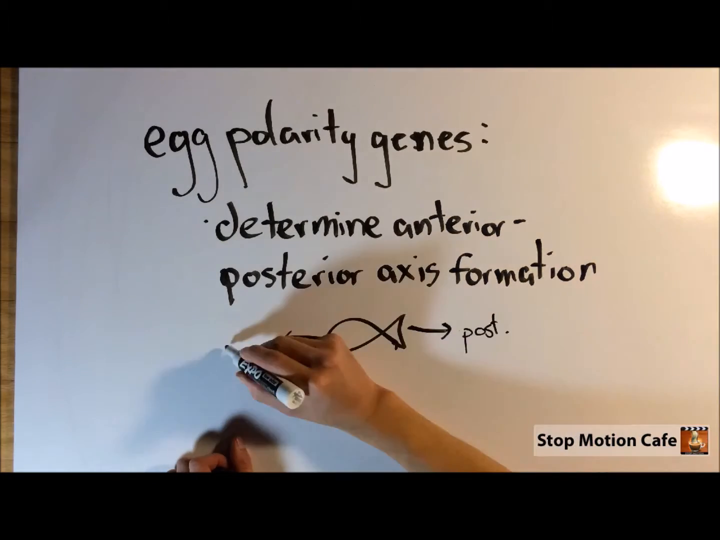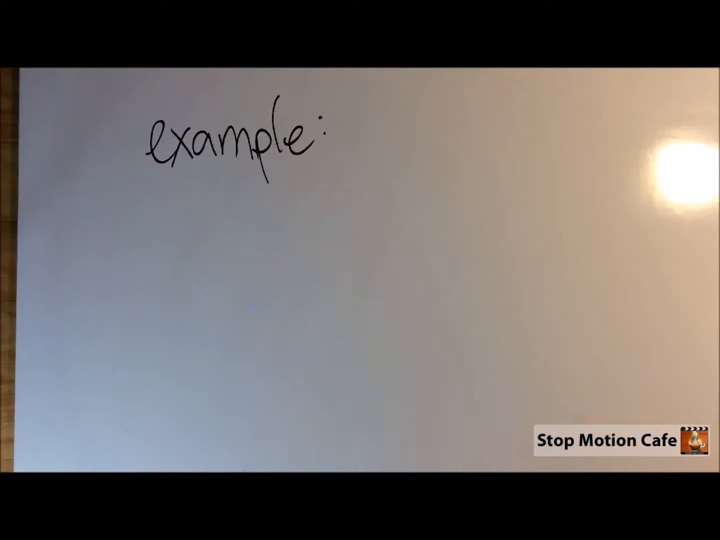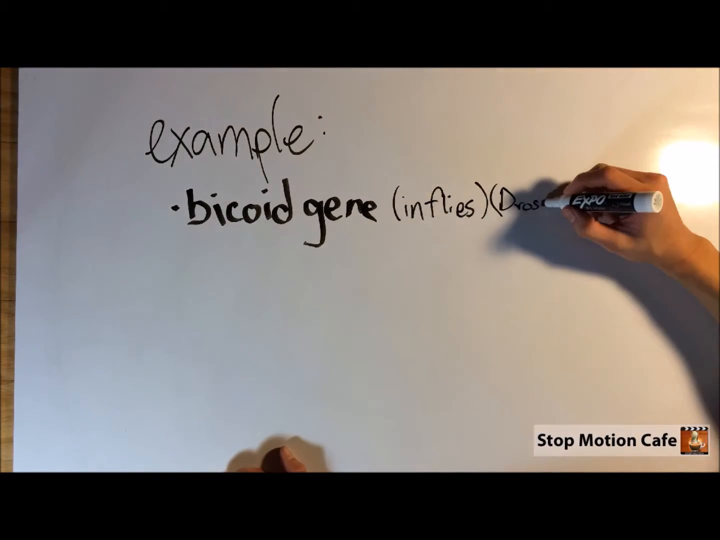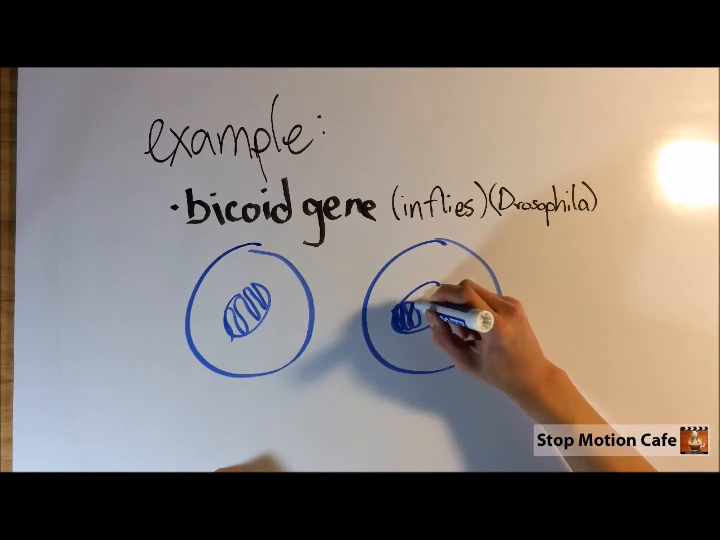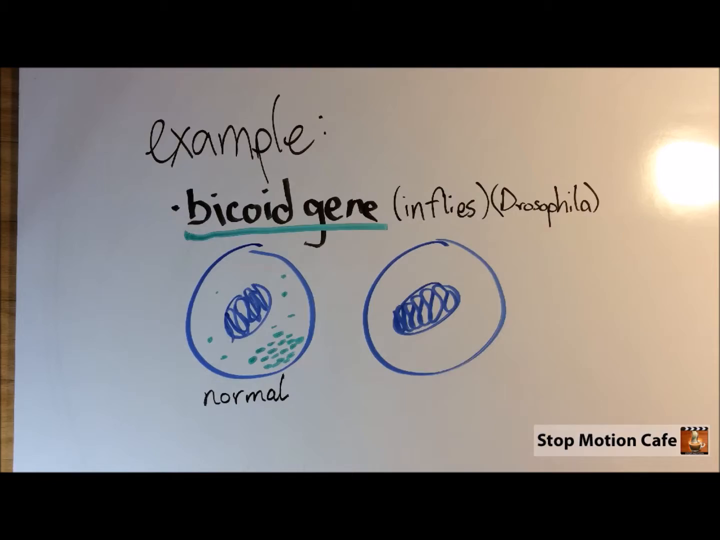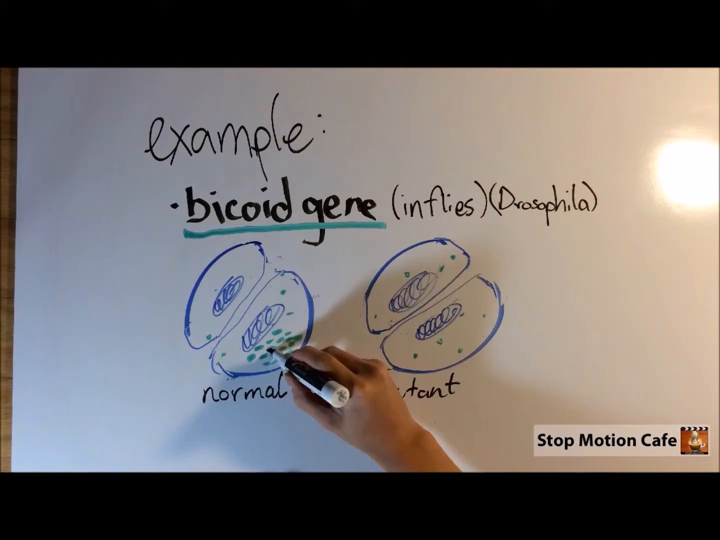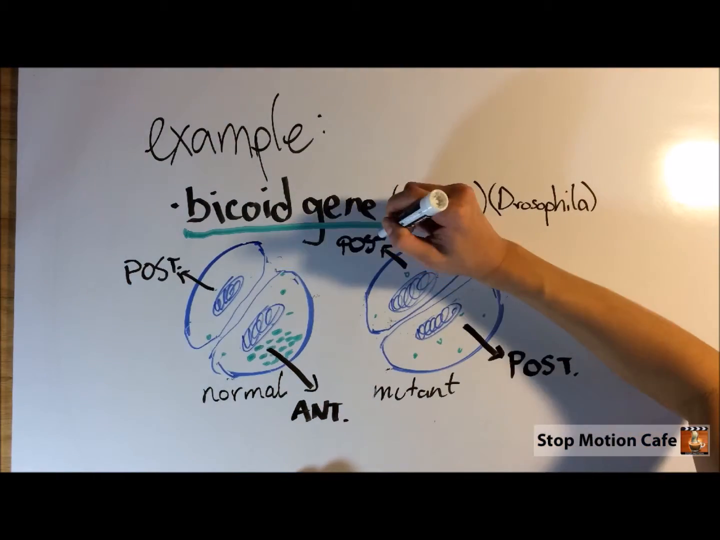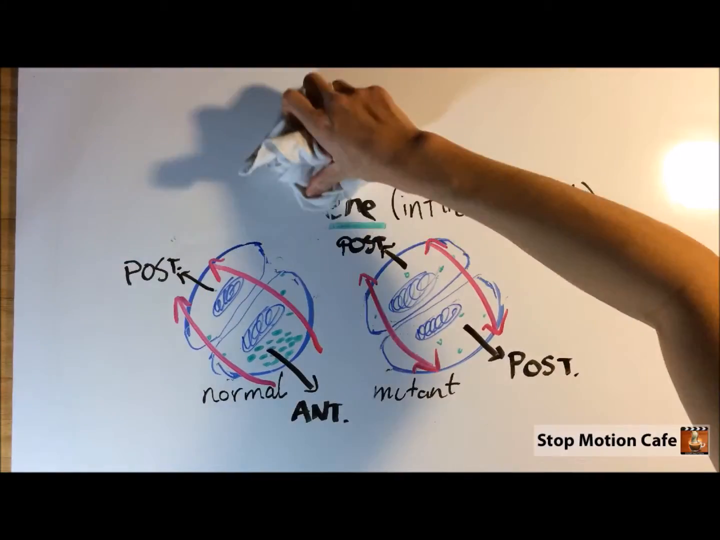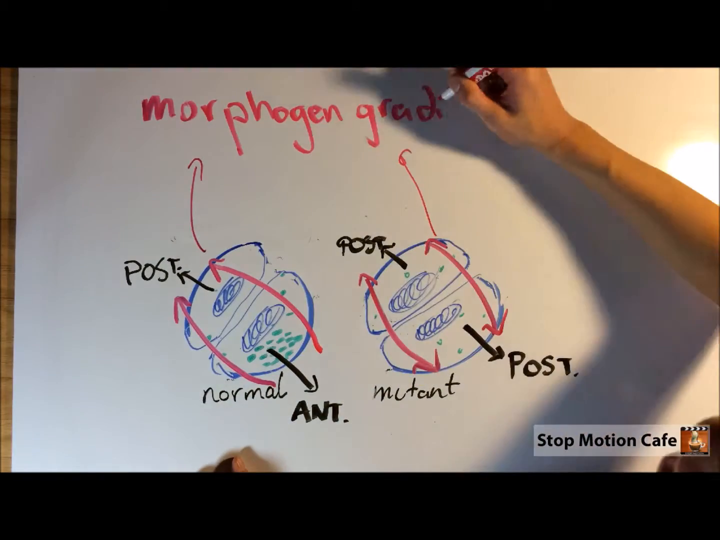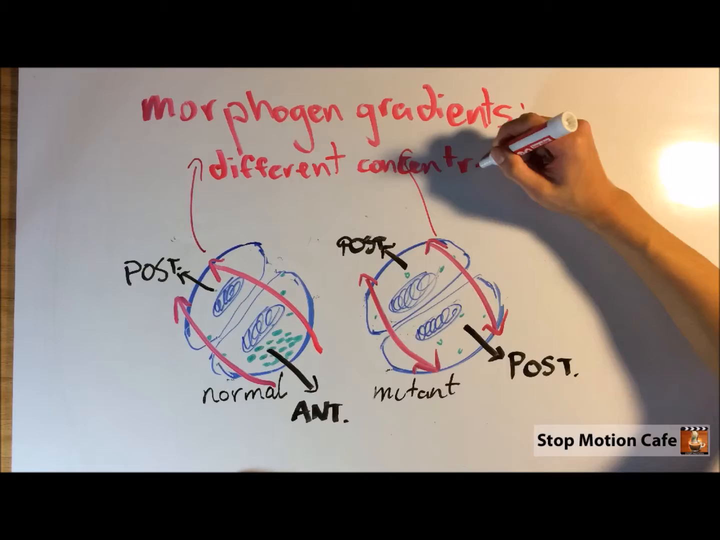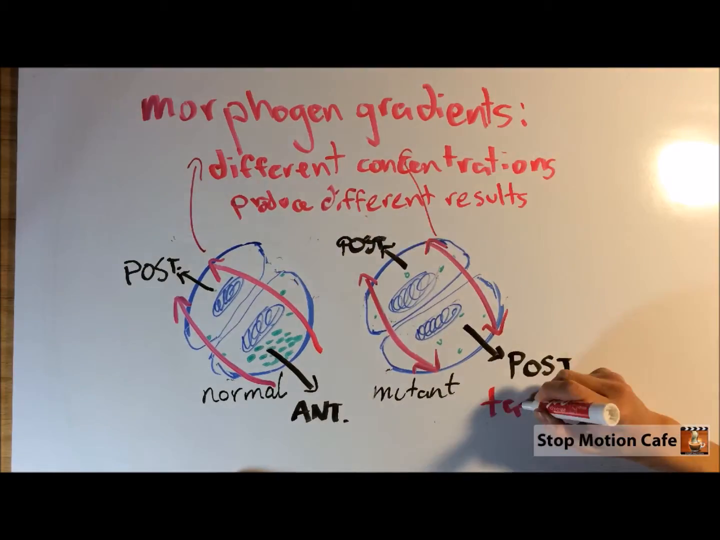One example is the bicoid gene in flies, or the Drosophila. Here we have two eggs, one with a normal distribution of cytoplasmic determinants for the bicoid gene, and another mutant cell with abnormal distribution of the same cytoplasmic determinant. The different gradients are called morphogen gradients, and an abnormal gradient in the mutant cell causes a fly to be produced with two tails instead of a head and a tail.